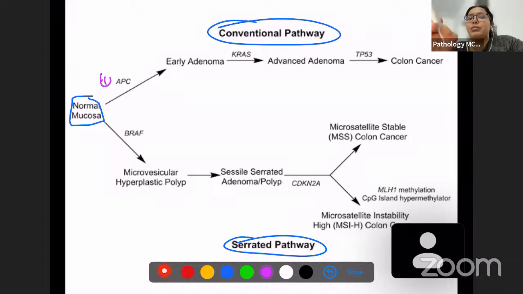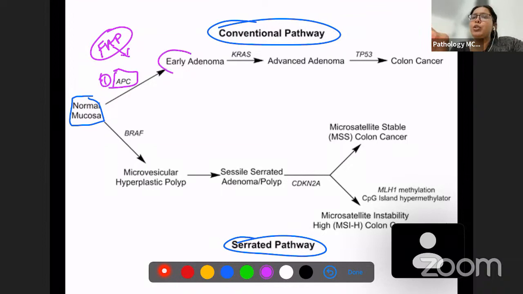The first mutation, APC mutation. APC mutation can occur sporadically also, not necessarily associated with familial adenomatous polyposis, but we know familial adenomatous polyposis patients have APC mutation. Okay, so in familial adenomatous polyposis there are going to be multiple adenomas, but in normal sporadic cases also, one or two adenomas can occur with APC mutation without familial adenomatous polyposis. That can also happen. So this early adenoma will then acquire a KRAS mutation.